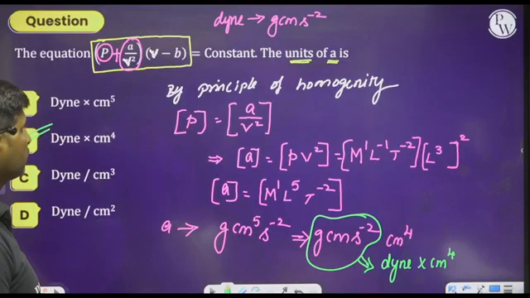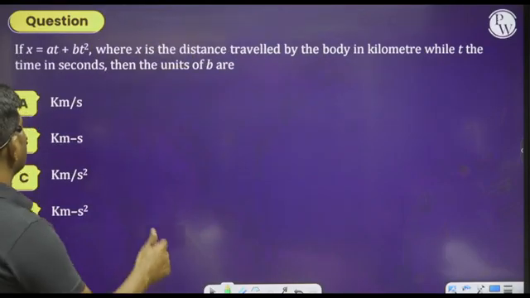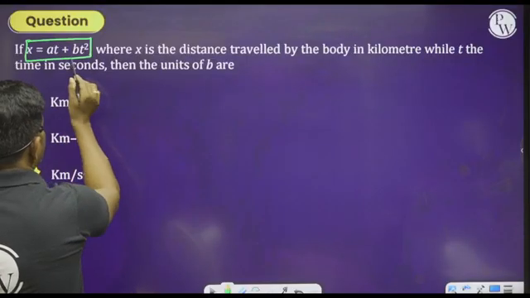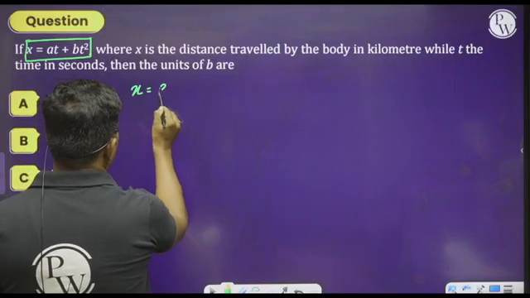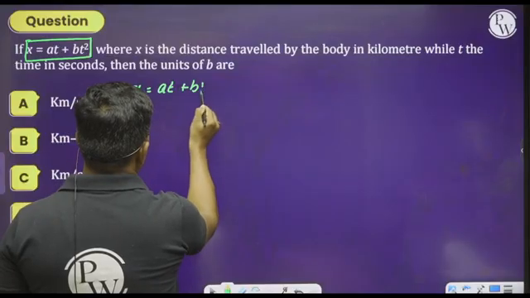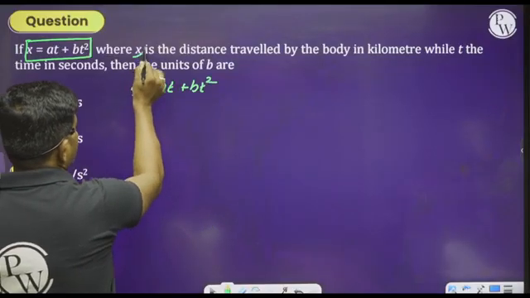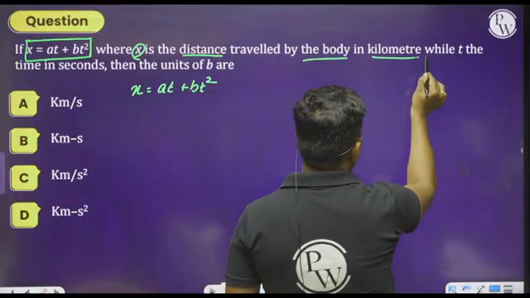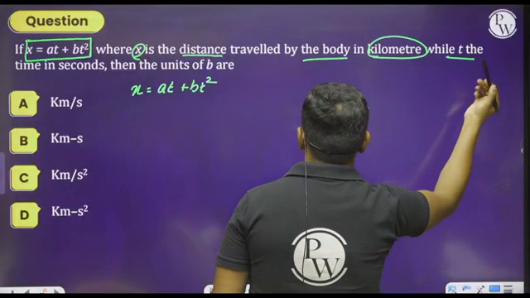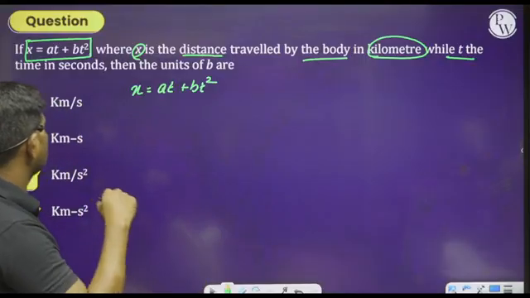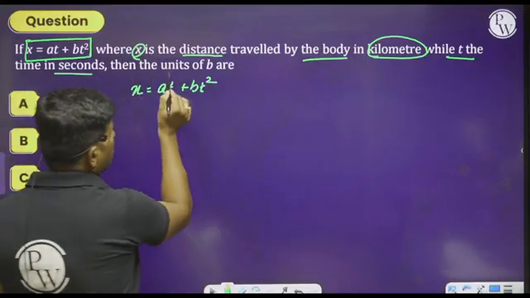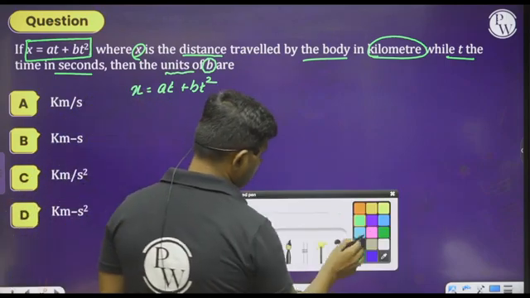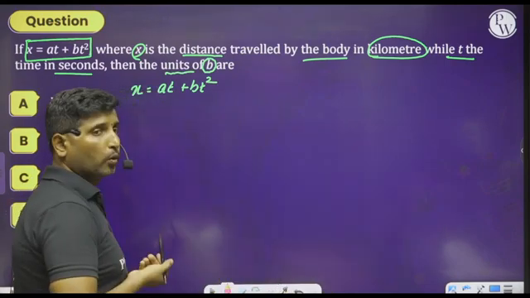Similarly, let us move on to the next question. What they are saying to us: x is equal to at plus bt square, where x is the distance travelled by the body in kilometers, while t is the time in seconds. They are asking us to write the unit of b. How can we write it?